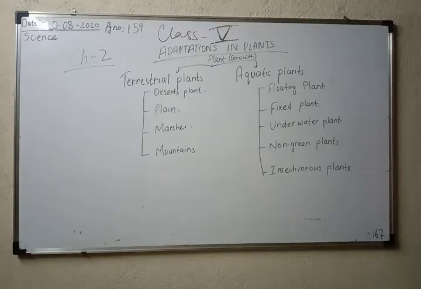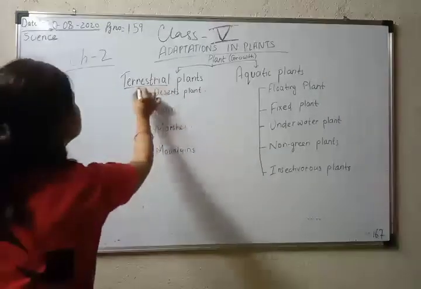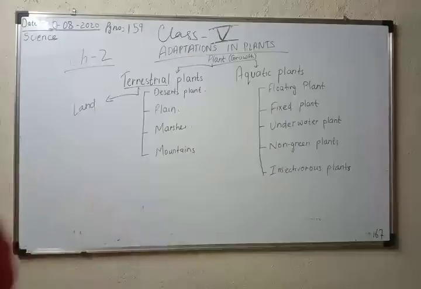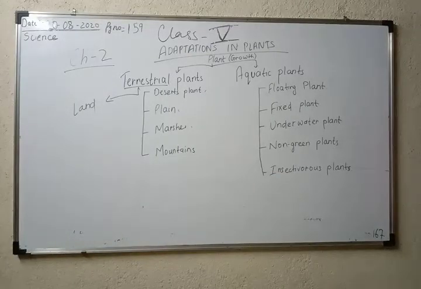So on the basis of their growth, there are mainly two types of plants: first, terrestrial plants, and second, aquatic plants. Terrestrial means land. The term terrestrial means land, so by this you can understand what terrestrial is. The plants which grow on the land are considered terrestrial plants, and the plants which grow in the water are considered aquatic plants.